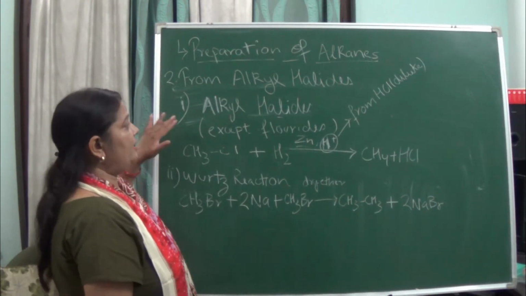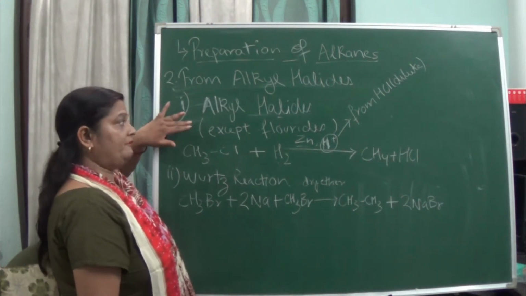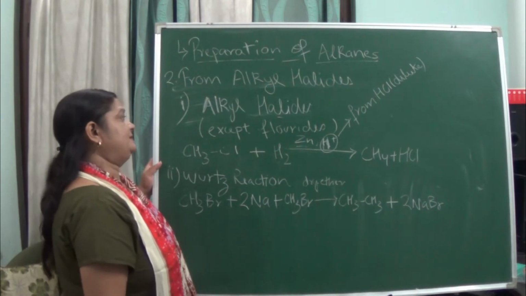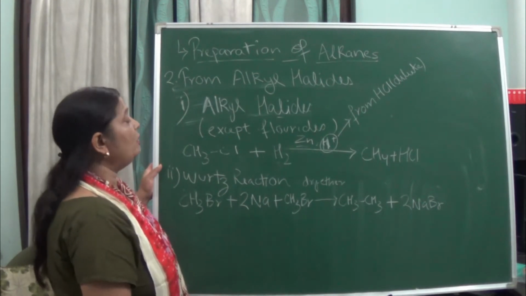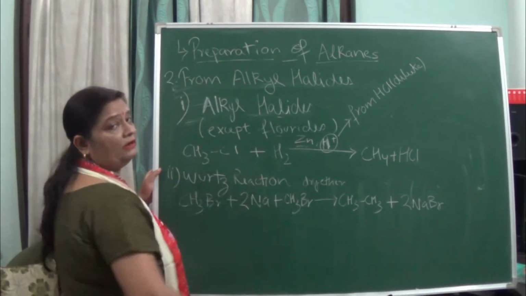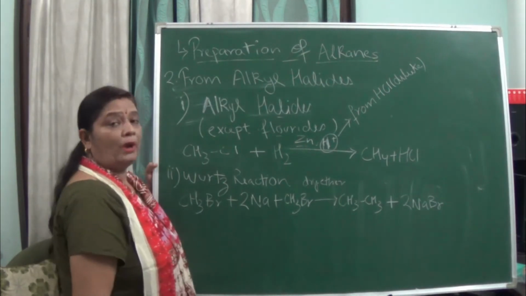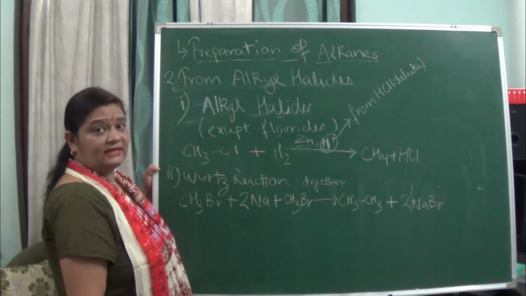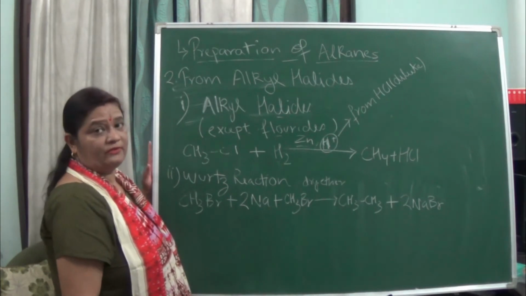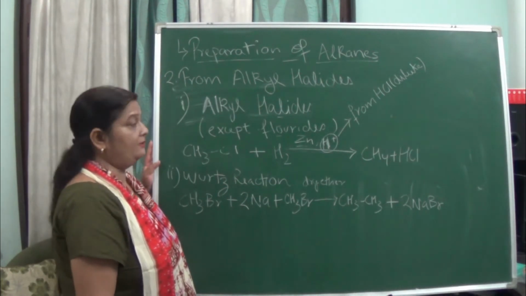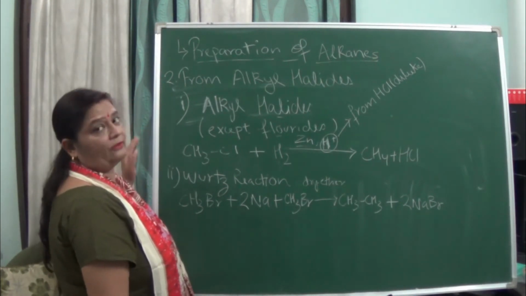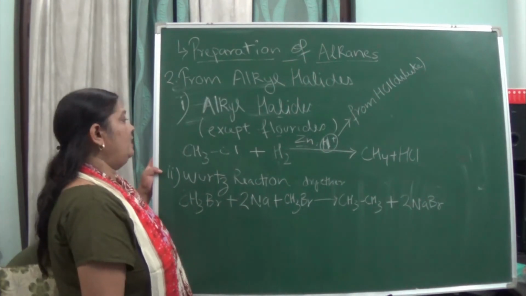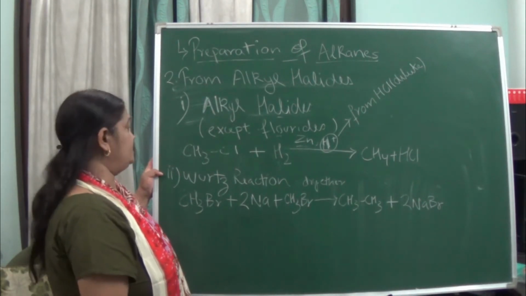But here we will not be using fluorine, because the reaction with fluorine is too violent, so it is normally excluded from these reactions.